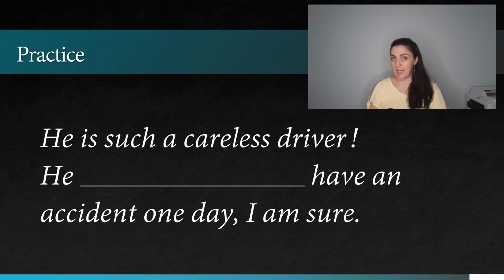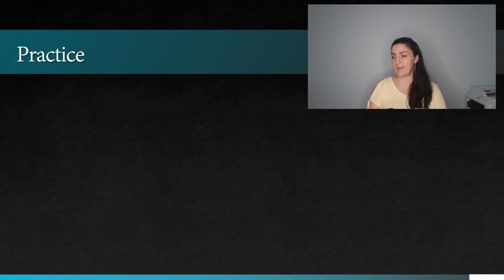Next example. He is such a careless driver. He will have an accident one day, I'm sure. Or he is going to have an accident one day, I'm sure. Of course, he will have an accident one day, I'm sure, because this is our opinion and at the same time a prediction that we are making based on the fact that we know how careless he is when he drives.